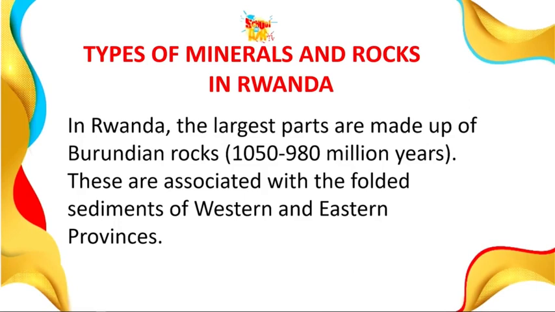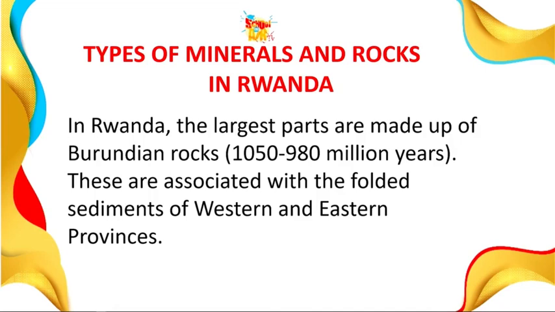In Rwanda, if you want to look at the geology of Rwanda, we want to look at the types of rocks that are found in Rwanda. The major type of rock found in Rwanda is called the Burundian rock, and this is associated with the folded sediment of the western and the eastern provinces. The rock is dated to be 1,050,000,000 to 980 million years. We date rock to be able to know their ages. It is very important when we are talking about rock itself.